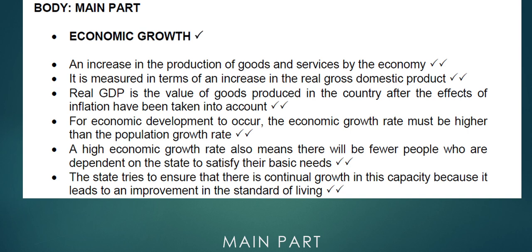They increase the production of goods and services by the economy. They can do that in a number of ways. They can do that by reducing the tax that the companies are paying. If the companies' tax is reduced, then production will increase because they will have extra money to buy inventory to produce more goods.